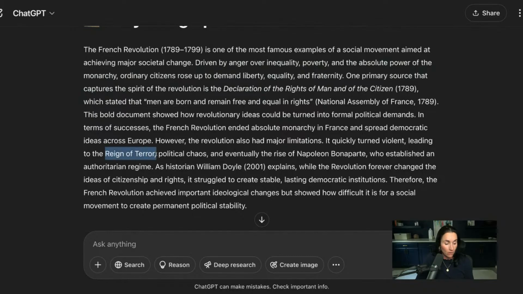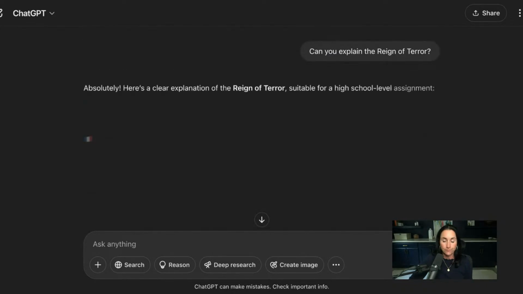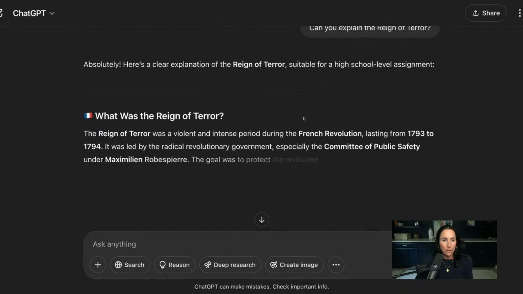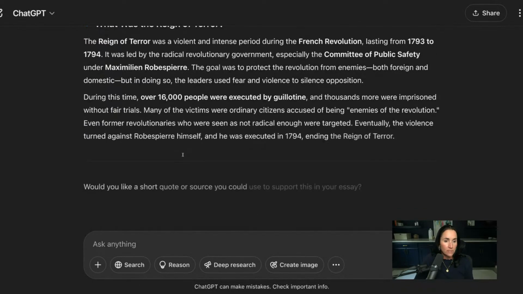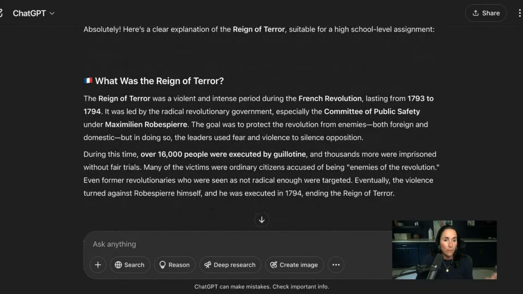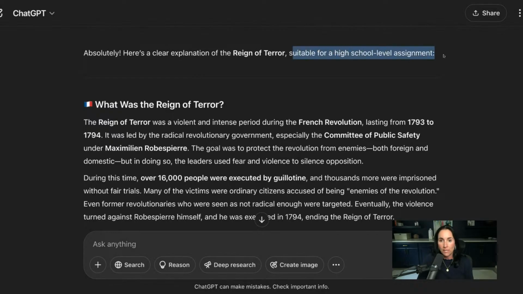I might then do a little search in ChatGPT. What's the reign of terror? Let's go ahead and do that. Can you explain the reign of terror? Let's see what ChatGPT says about that. I might want to know more about that, right? And it goes on in here. Hopefully it's perfect. It's just a couple paragraphs. We don't need a full textbook on it. The reign of terror. And look, suitable for a high school level assignment.